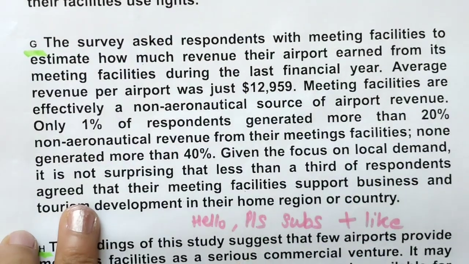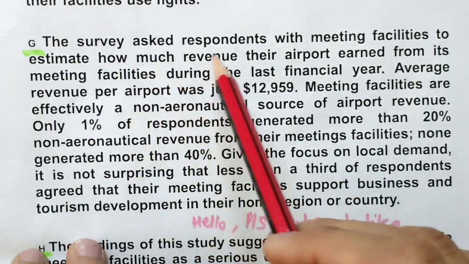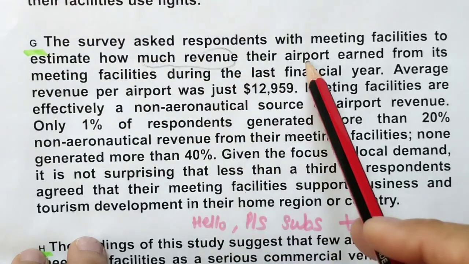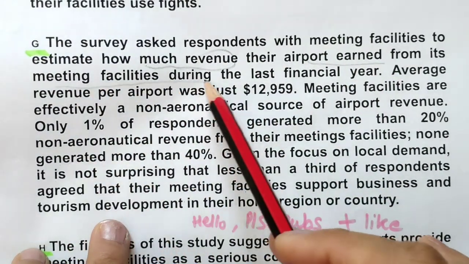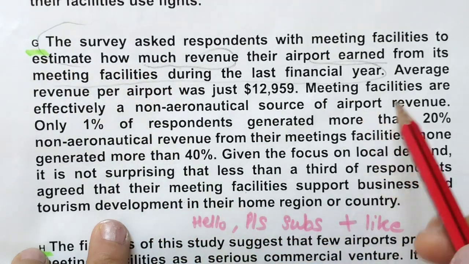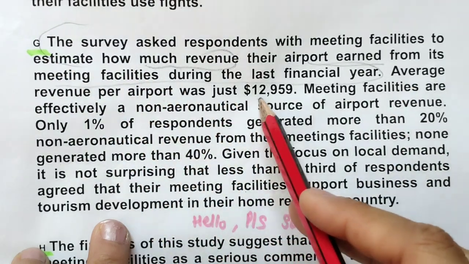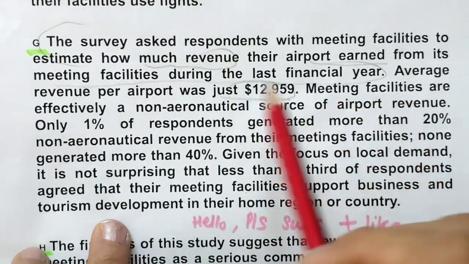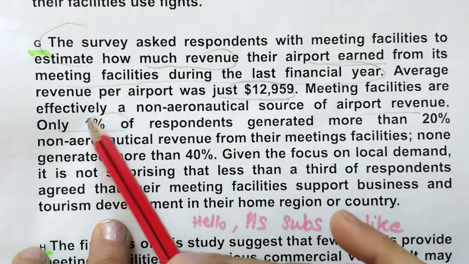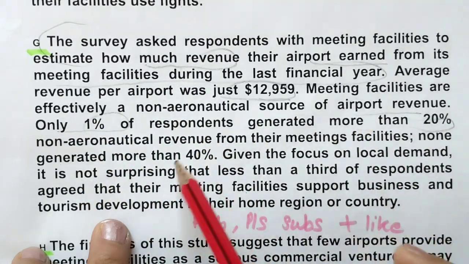So let's read G paragraph. The survey asked respondents with meeting facilities to estimate how much revenue their airport earned from its meeting facilities during the last financial year. So I think they are talking about average revenue per airport was just this much. Meeting facilities are effectively a source of airport revenue. Only 1% generated more than 20%.